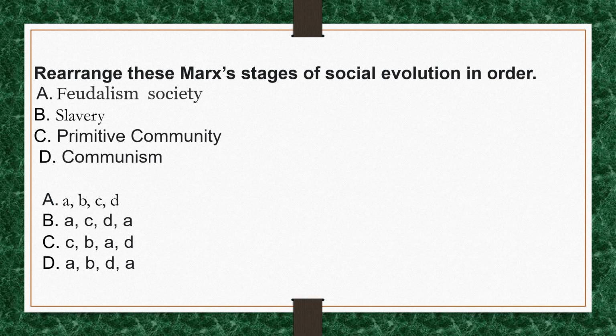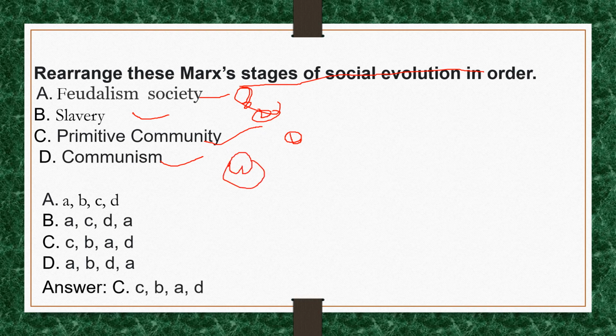Rearrange these stages of Marx's social evolution in order. First is primitive community. Second is slavery. Third is feudal society. Fourth is communism. So what is the correct sequence for this question? The correct sequence for this question is C, B, A, D. And the correct option for this question is option C.